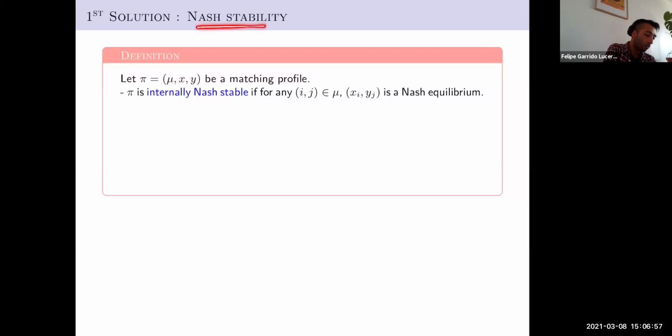The first solution concept is Nash stability. Given a matching profile pi, an allocation pi, we say that pi is internally Nash stable if for any couple in mu, the strategy profile that they are playing is a Nash equilibrium.